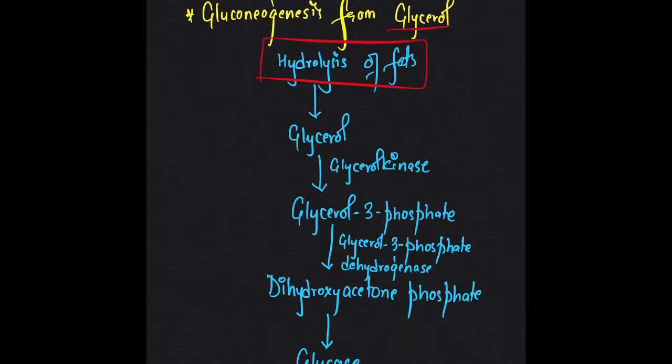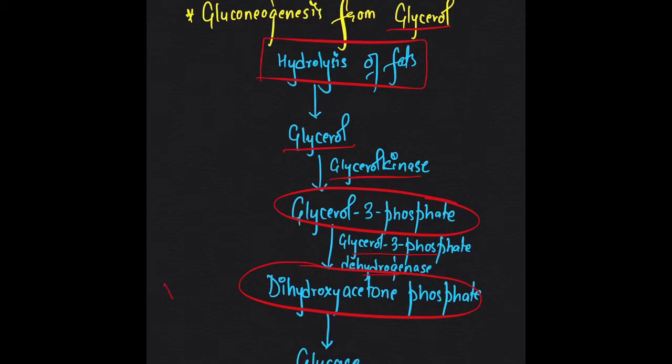This glycerol is converted by glycerokinase into glycerol 3-phosphate. Glycerol 3-phosphate is then acted upon by the enzyme glycerol 3-phosphate dehydrogenase to form a triose sugar, that is dihydroxyacetone phosphate, which is again an intermediate of glycolysis that can further convert into glucose.